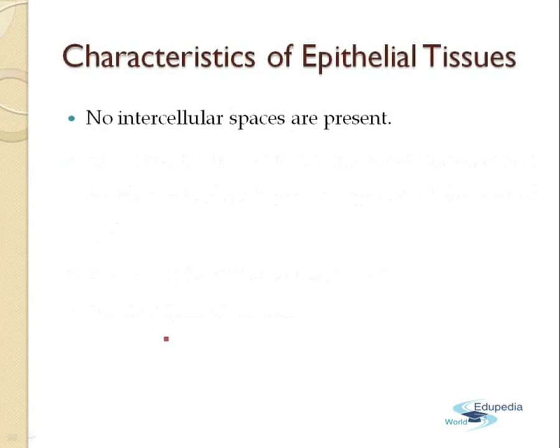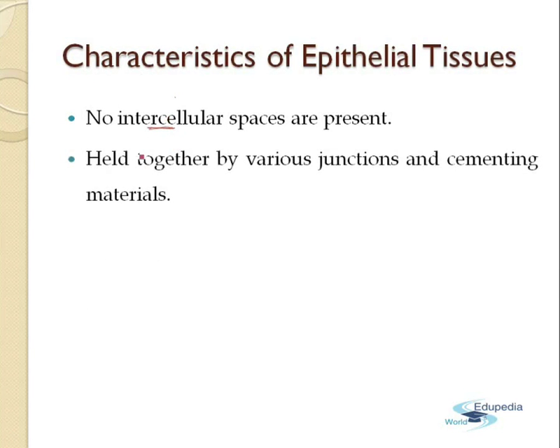First of all, the epithelial tissues do not have any intercellular spaces, like we have seen in the parenchyma of the plant cells. Secondly, they are held together by various junctions and cementing material. This gives an extra strong connection between the cells so that they can communicate very easily, they can pass the materials very easily.